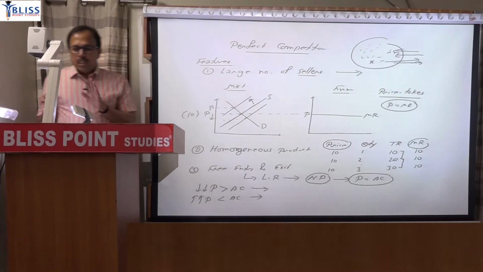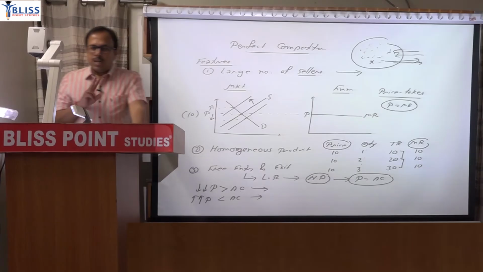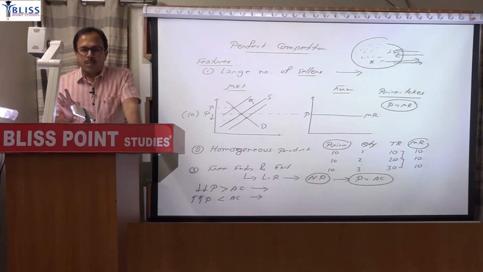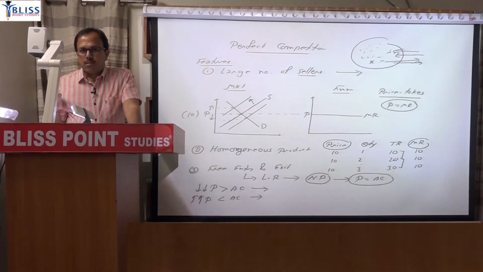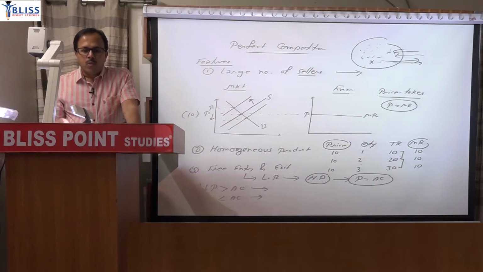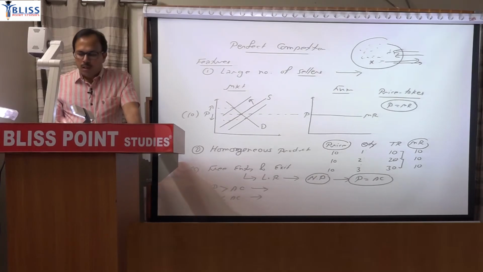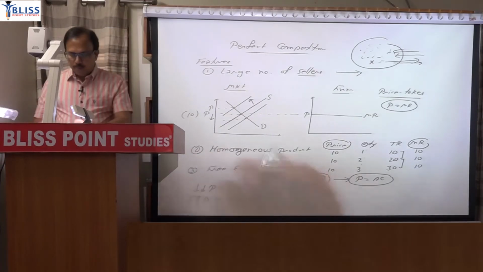Clear? These are the three key features that will be used to understand the concept of the market. There are other features like perfect knowledge, perfect information with the buyer and seller about the product and its quality. So there are other features as well, but these are the key features. With these features we can explain the price output determination part. Okay? So now with this understanding we can start with the first question. One question has been asked, I will be referring to that question once I am through with the concept.